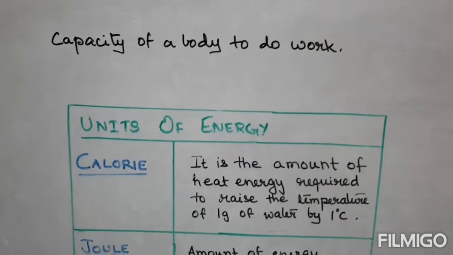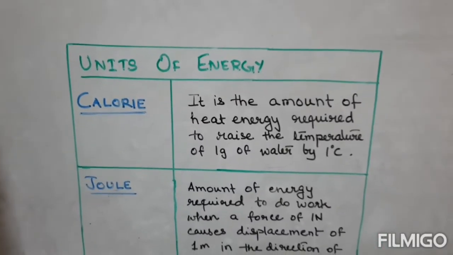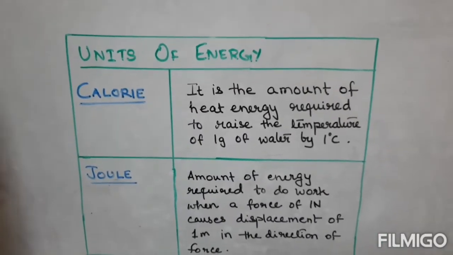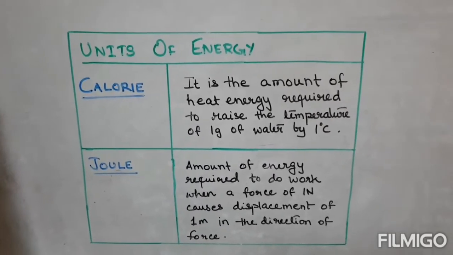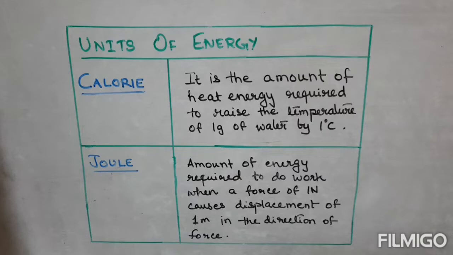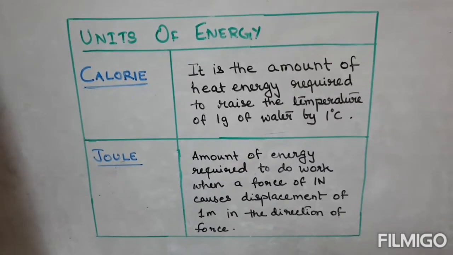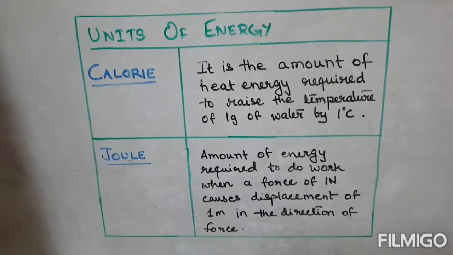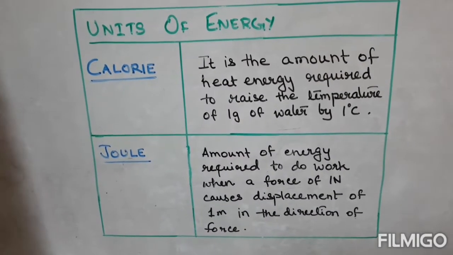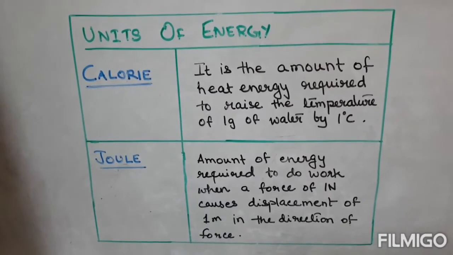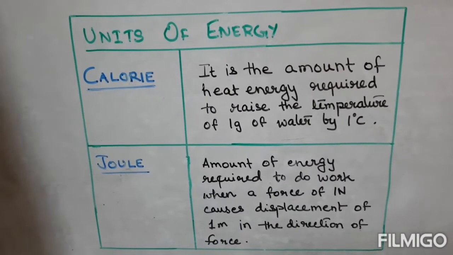Now we are going to do the units of energy. Units of energy are two units we get, calorie and joule. Calorie is the amount of heat energy required to raise the temperature of 1 gram of water by 1 degree centigrade. Whereas joule is the amount of energy required to do work when a force of 1 Newton causes displacement of 1 meter in the direction of force. The unit of energy is the same as that of work.